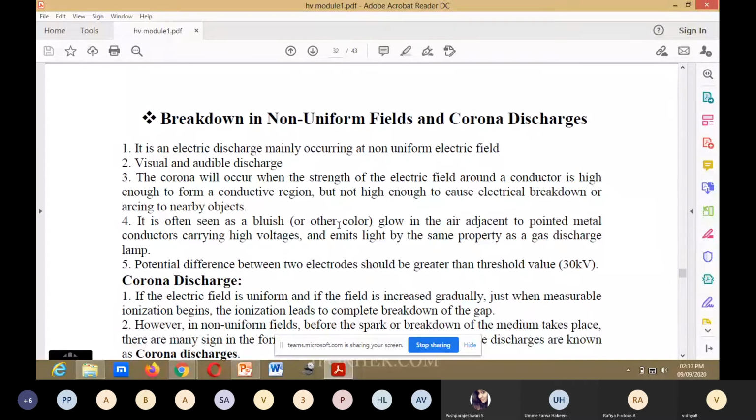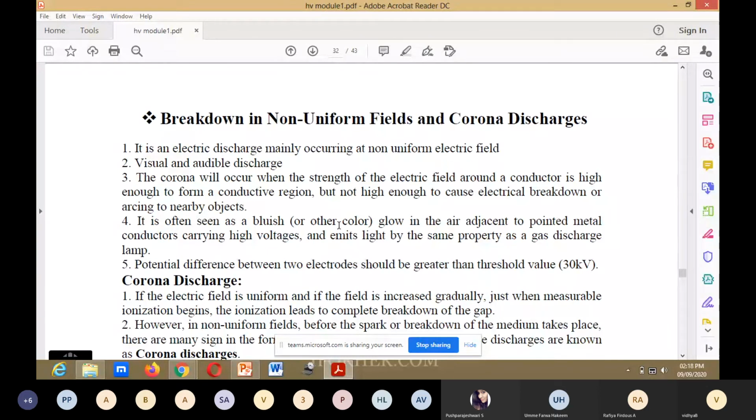The corona will occur when the strength of the electric field around the conductor is high enough to form a conductive region, but not high enough to cause electrical breakdown or arcing to nearby objects. You have learned about corona on conductors, how it occurs and what corona is, in the transmission and distribution subject, right?